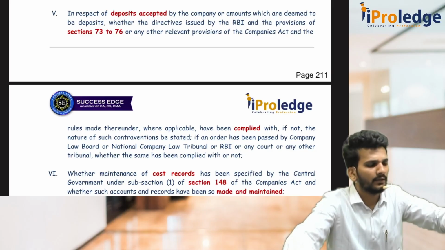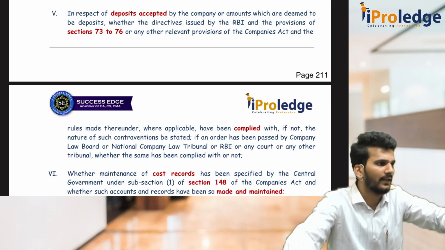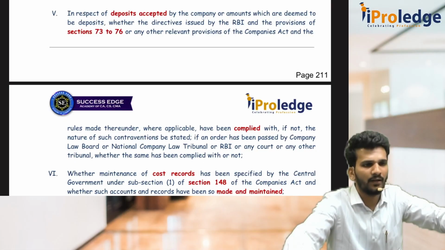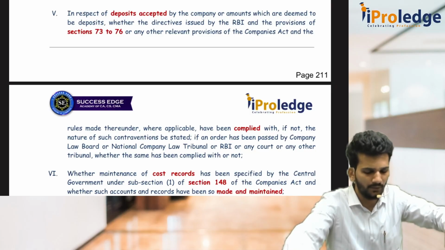So the first one is 73 to 76 of the Companies Act. The second one is RBI guidelines, regulations, provisions. Then the third one is NCLT orders. This is clause number 5 that has to be followed.